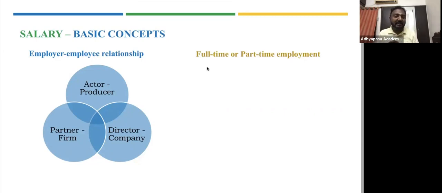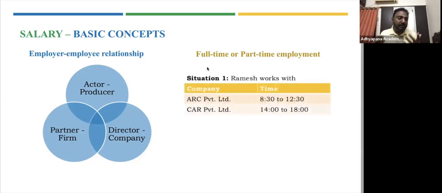Same way, a company paying to its director. Though the director might be part of the organization, managing the whole organization, still it is not employer-employee unless he is employed. Unless a director is employed in a company, the employer-employee relationship will not be considered. Same way we said full-time, part-time.